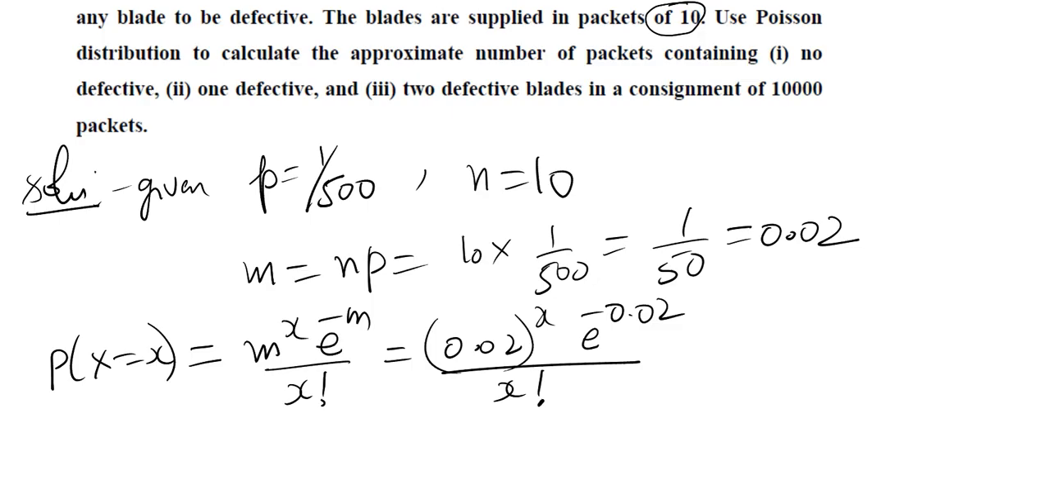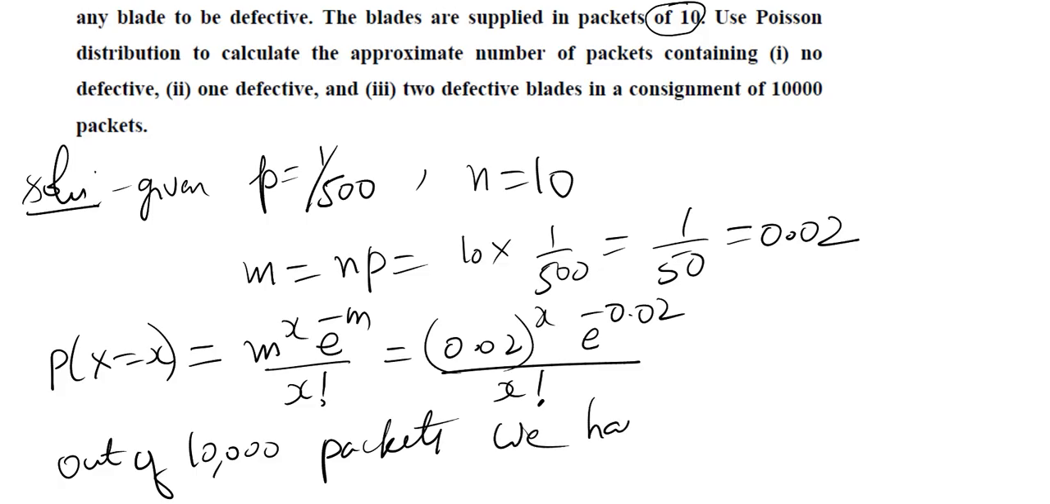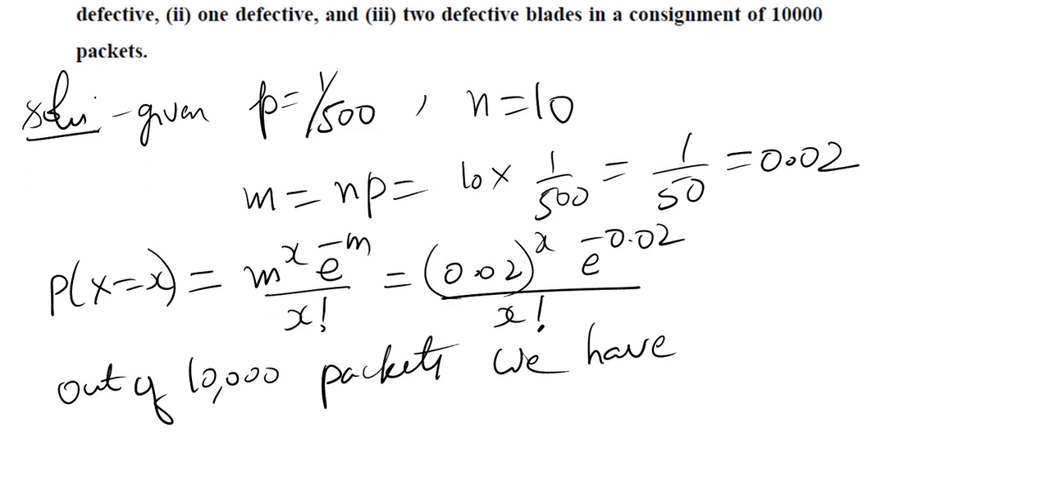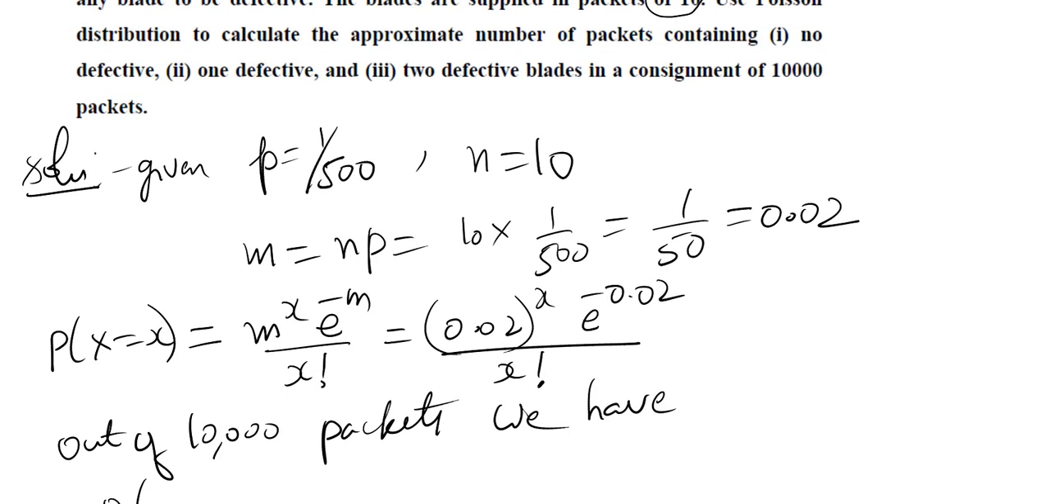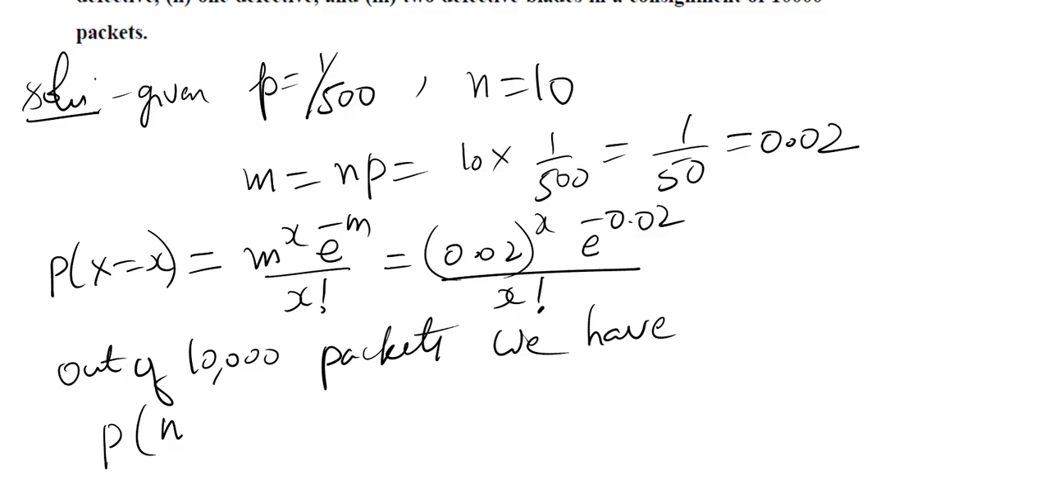This is for a single packet: the probability that a blade will be defective in a packet of 10. Now we have to find, out of 10,000 packets, the probability of, what's the first question here? No defective. No defective we have to write here.